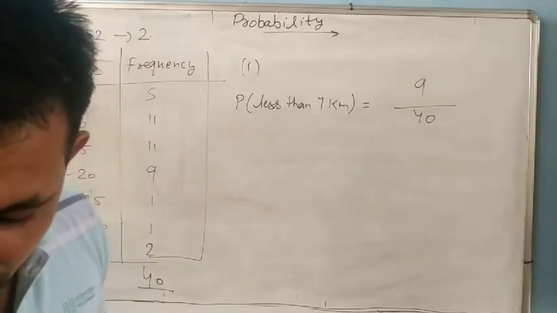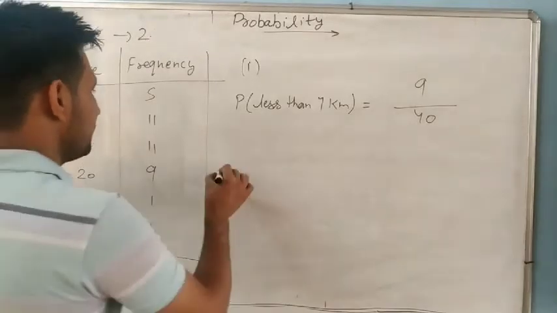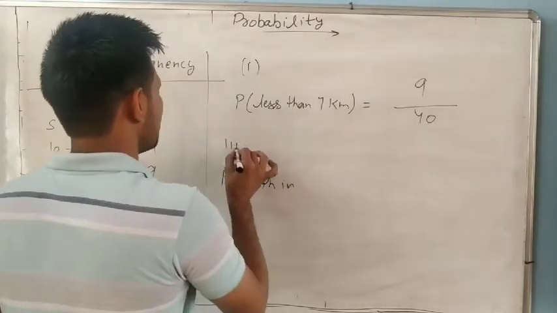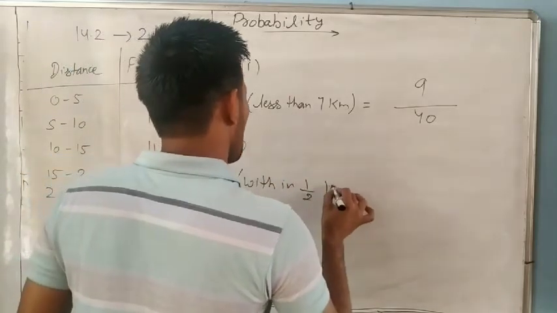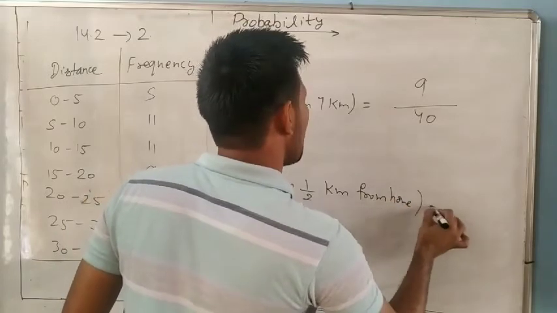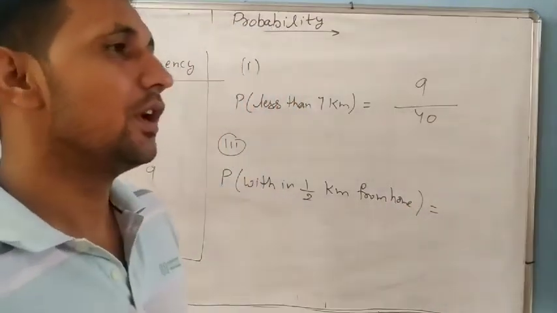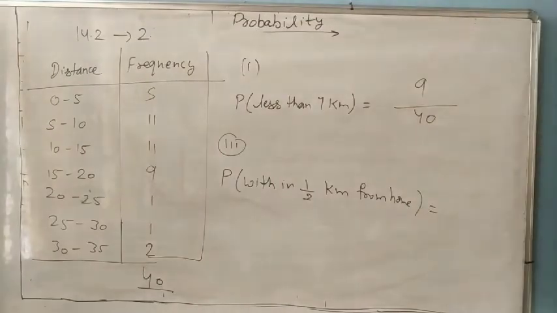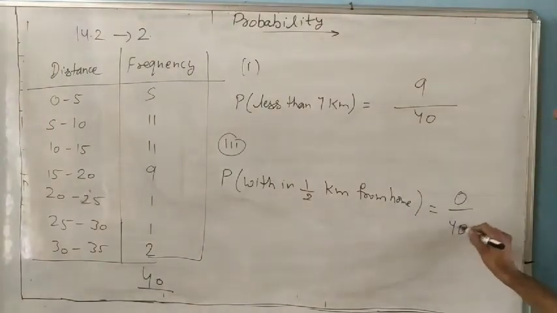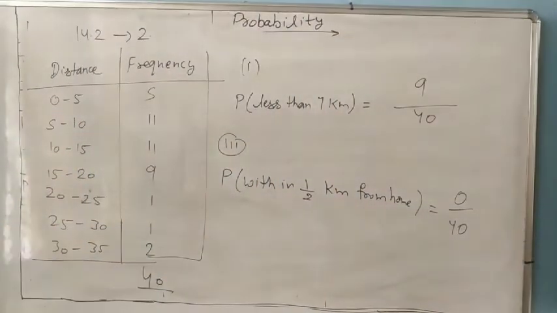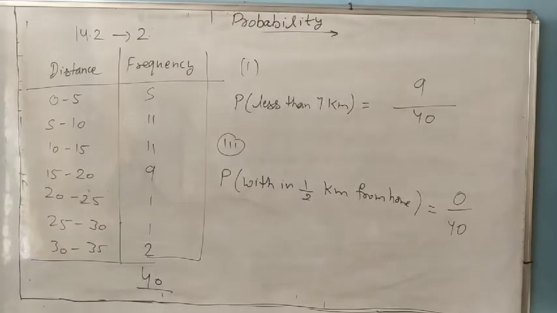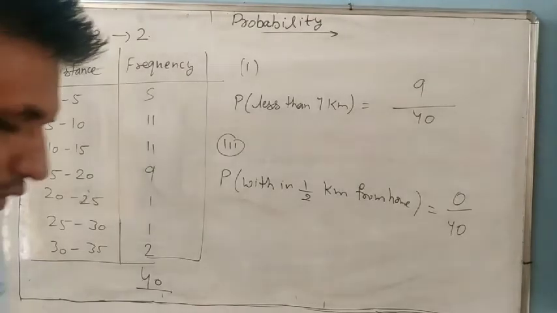Next, the third part: within half a kilometer from home. Check it within half. How many engineers have a distance between their working place and their house of half a kilometer? It is 0. So 0 divided by 40. Understand? So it is 0 by 40. Same as it is, you can do all the questions yourself.